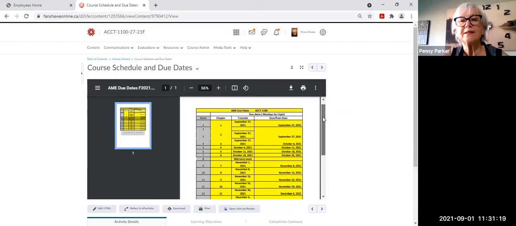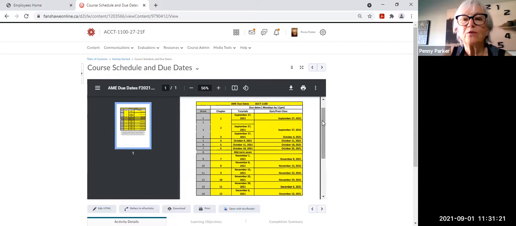Note that for the chapters in weeks 1, 2, and 3, and actually even the start of week 4, according to this document, you need to have the tutorials on AME finished for chapters 1, 2, and 3. That's almost a month, or 3 weeks, that we're giving you to get your book and get going.